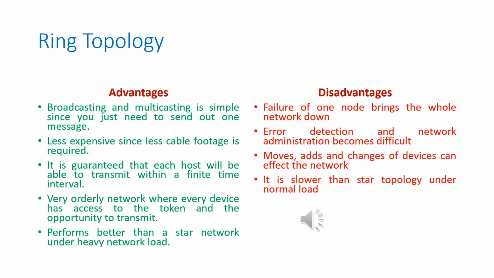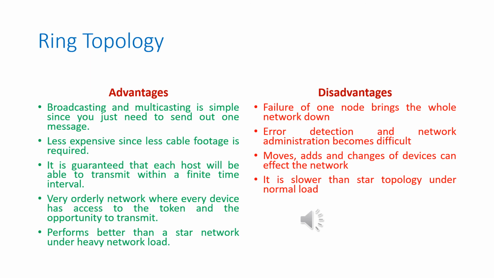So we'll go with the next part, that is ring topology advantages and disadvantages. Coming to the advantages, broadcasting and multicasting is simple since you just need to send out one message. It is less expensive since less cable footage is required.